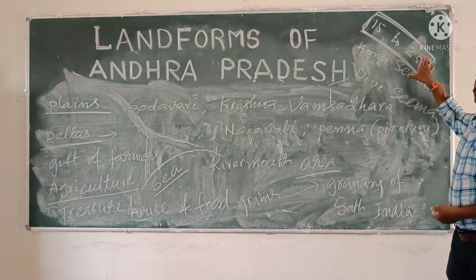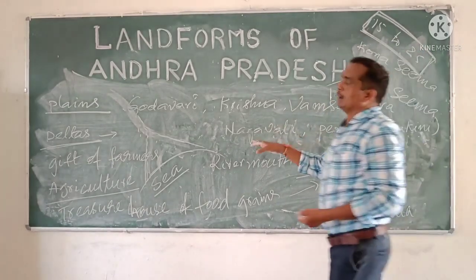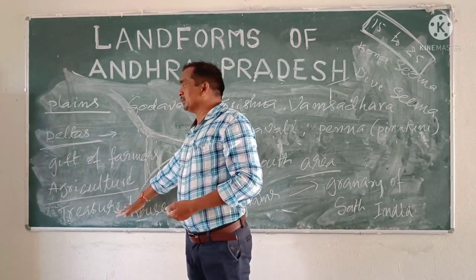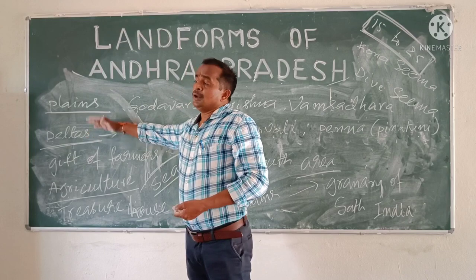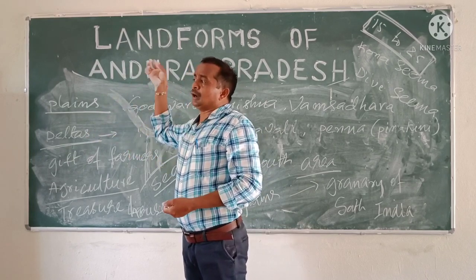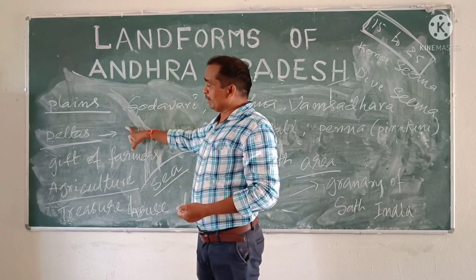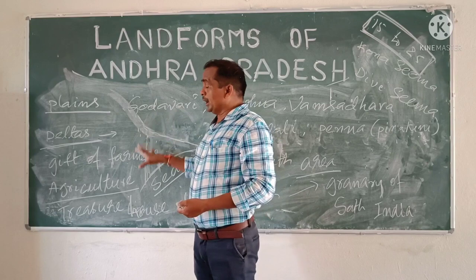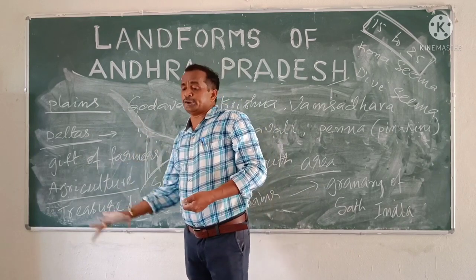In this delta area, canal water, groundwater, river water and rainwater are all available. Almost all types of water are available.